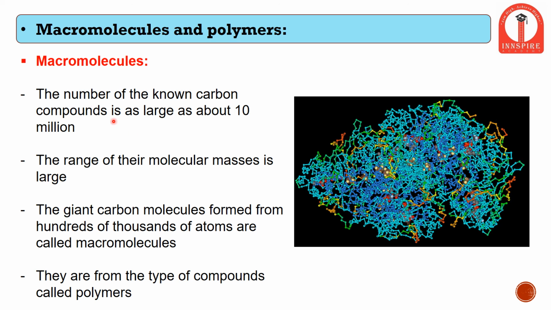Therefore the molecule is called a macromolecule, and it can be as large as 10 million. Since the molecule is big, the molecular mass is also large. This giant carbon molecule is formed when thousands of molecules come together. These are also called polymers. Polymers means when many monomers come together, they form a polymer.